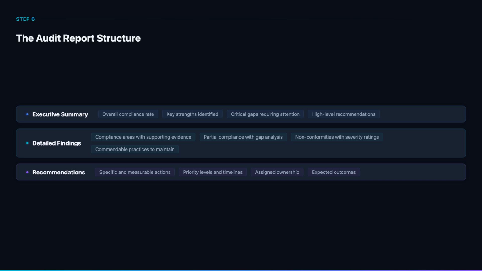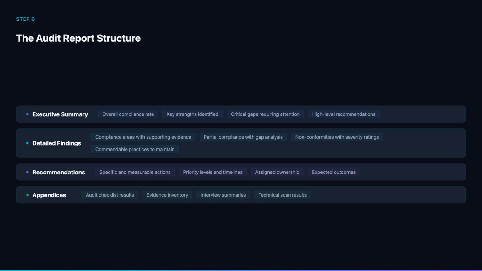For TechSolutions, recommendations included increasing incident response drills to quarterly frequency, implementing a structured vendor security assessment framework, and enhancing employee training with real-world scenario content. Each recommendation has a clear owner and deadline.